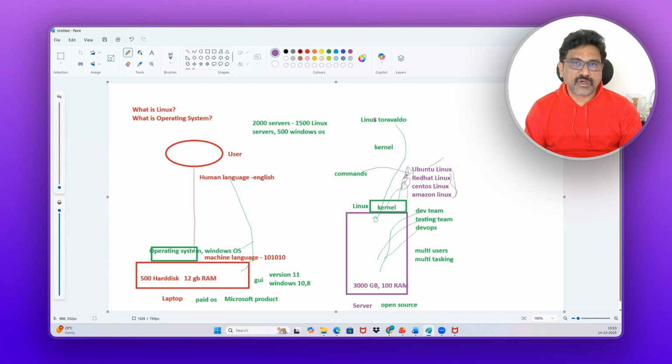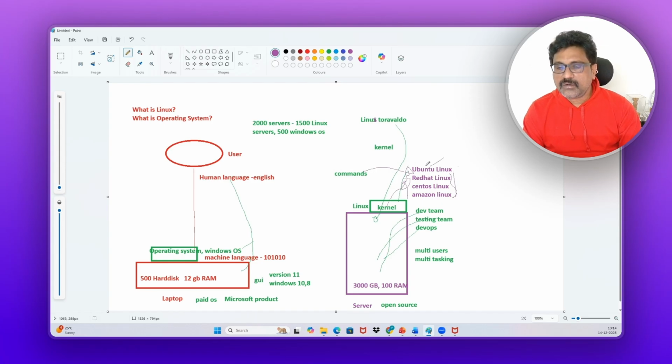For example, whenever you want to install software, that command will change. So don't worry about that. I will clearly explain in the practical sessions, in future sessions, what those commands are. Just try to understand this concept. I'm going very slow because my target is to make everyone understand this.